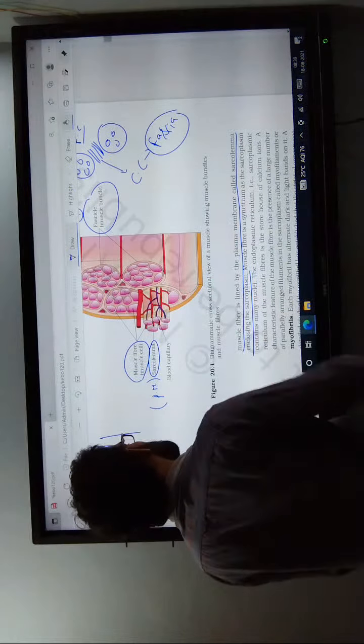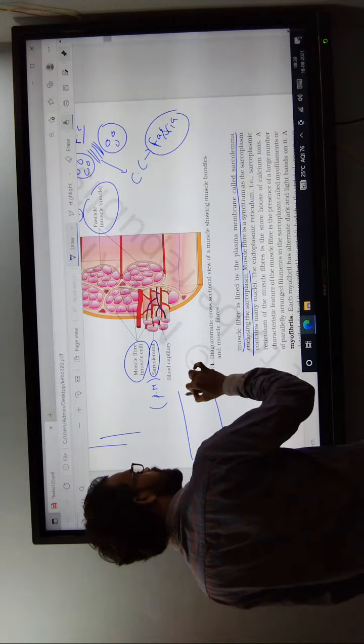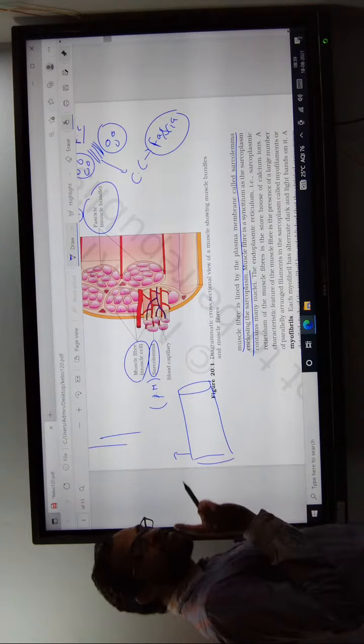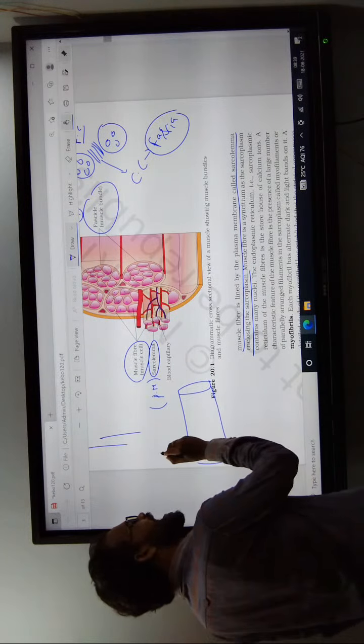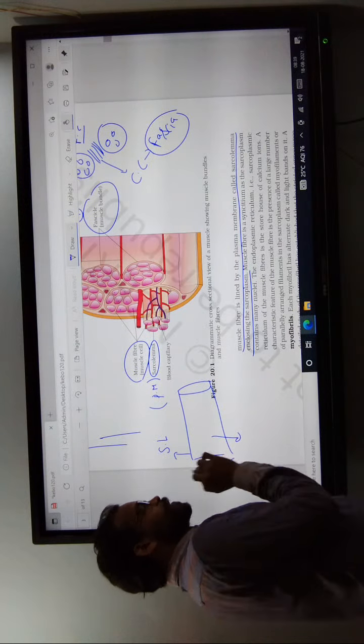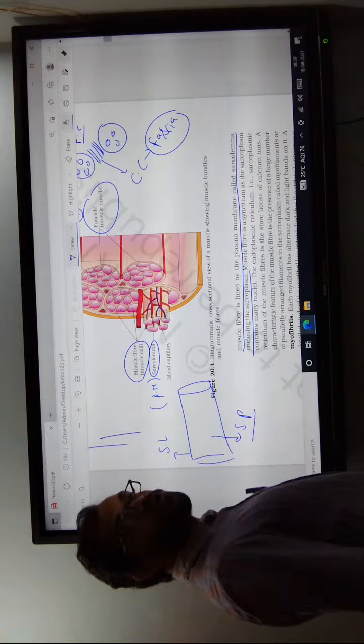For example, this is one muscle cell. The plasma membrane of the muscle cell is known as the sarcolemma, and the cytoplasm of the muscle cell is known as the sarcoplasm.